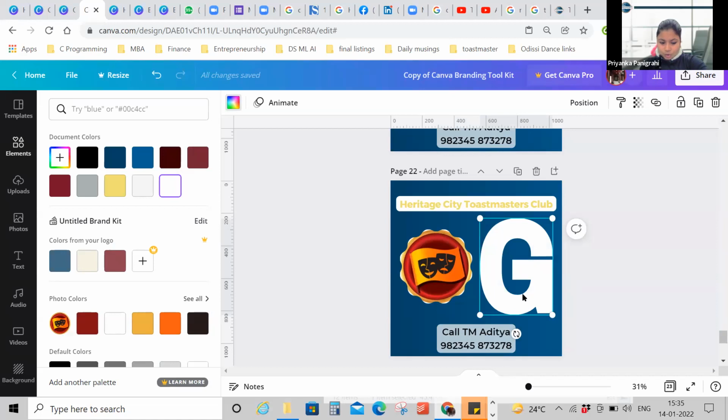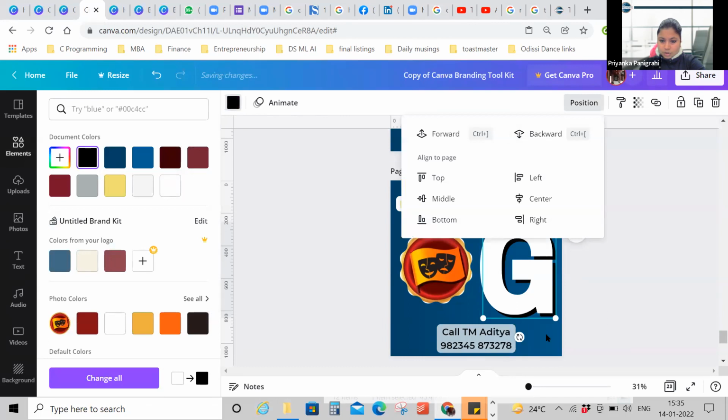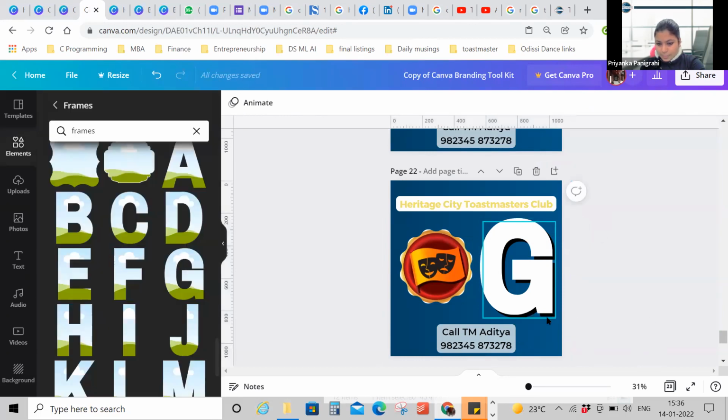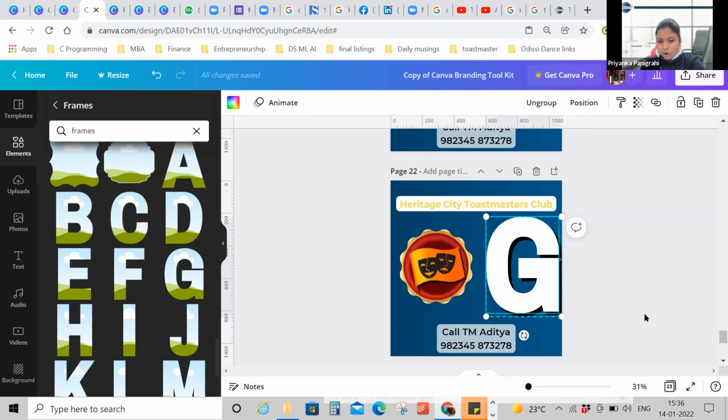If you want to create a shadow, you can copy the element, have a copy, change the color, let's say black, and position backward. So you can see that both these elements combined together are giving a shadow effect. Now you can group both of these. Group this G with this one, and then you can shift it together so that the shadow is not altered.